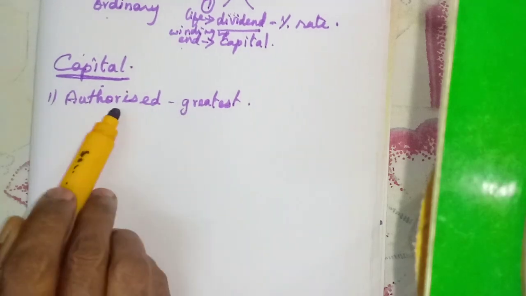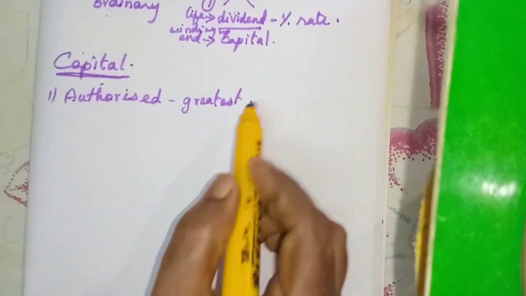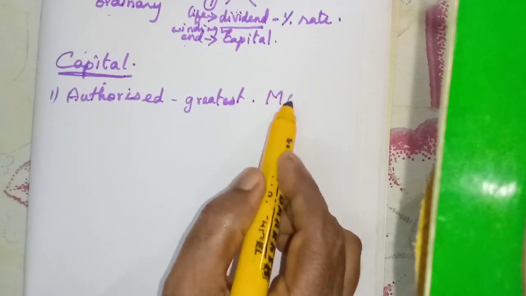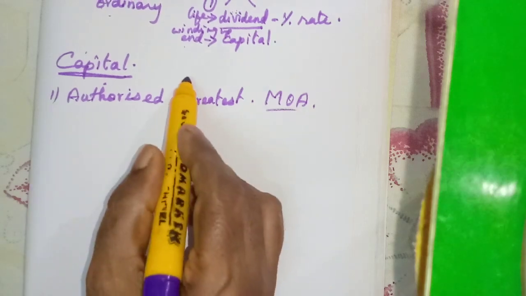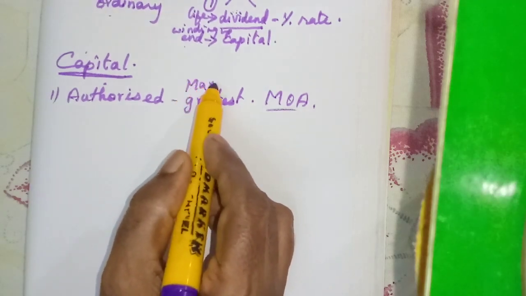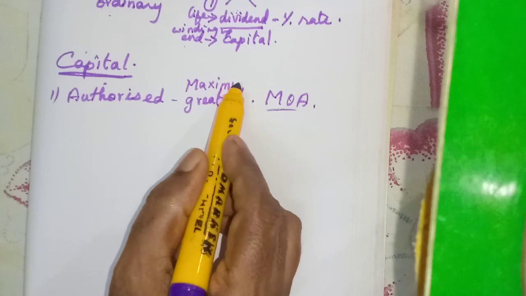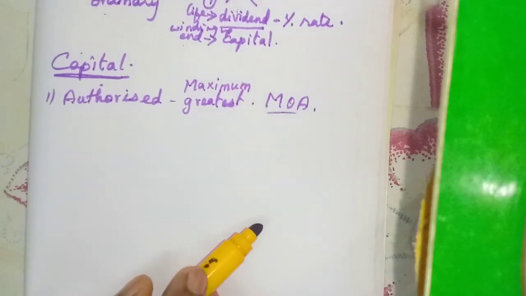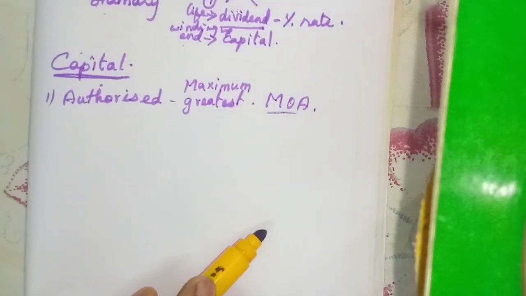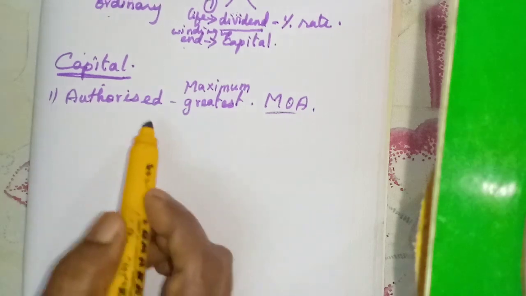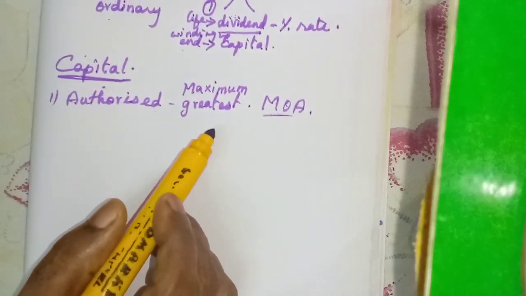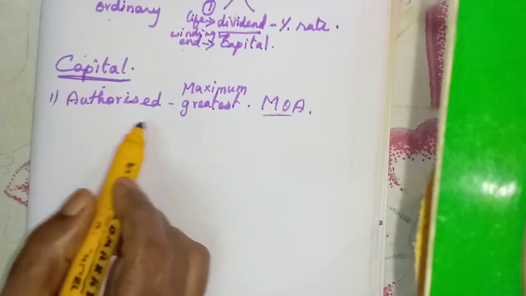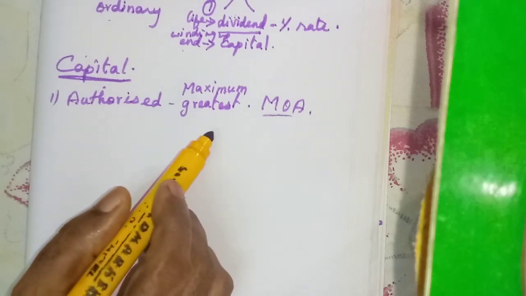Because this capital is authorized by the memorandum of association of the company. It is the maximum amount a company can raise as capital from the public. Above that authorized capital, a company cannot raise its capital.